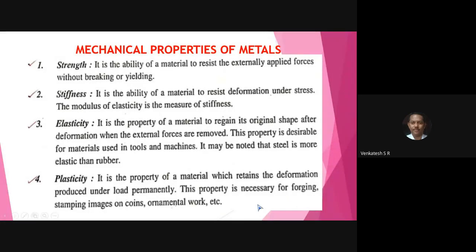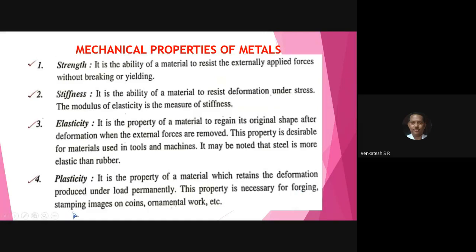All these tools are manufactured by the forging process. The plastic limit or plasticity property is very much essential for the double-ended spanner, ring spanner, and pipe wrench.